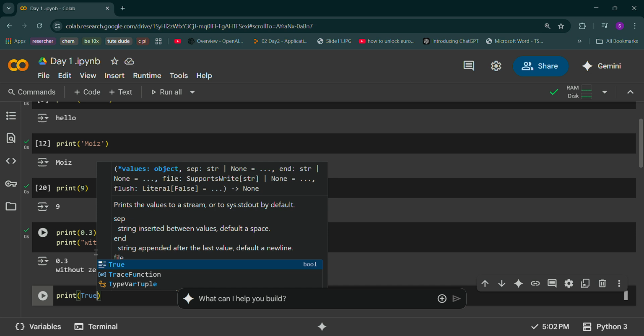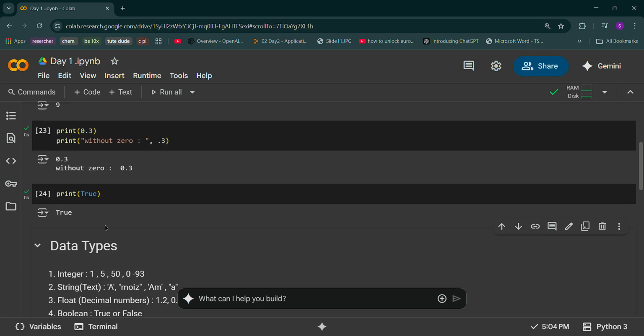Print. Do we need double quotes for true? Let's check. Here Python is case sensitive. It means if a letter is written in capital, it should be there in capital. You cannot make it small. If it is uppercase, you should write in uppercase. If it is lowercase, write it in lowercase. For True, the starting letter is capital, and the others are lowercase. If you print, it will give you